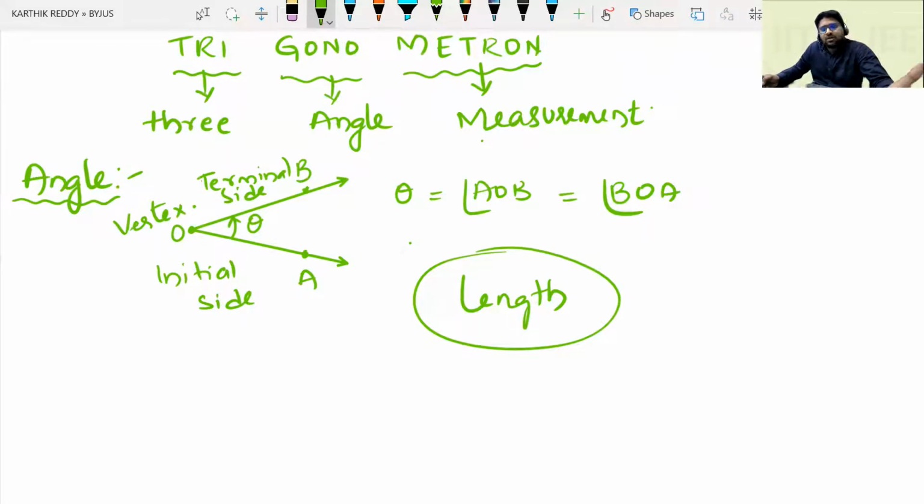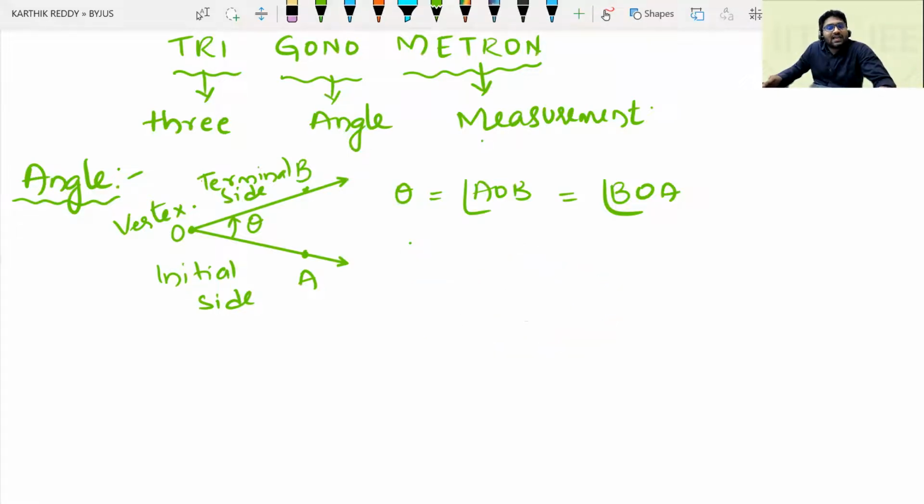Suppose the height of an object is 6, no meaning. If it is 6 feet or 6 centimeters or 60 centimeters, then it gives a complete meaning. In the same way, as angle is a physical quantity, it is very important for us to know the measuring systems of angle.